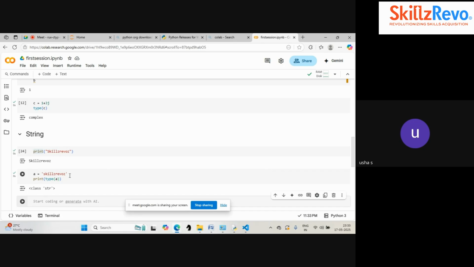Here we are declaring this string to the variable and then printing it. Instead of type, I will try print A. The same output I will get. Here we are printing directly, here we are saving as a variable and printing it. What happens when you use type versus print?